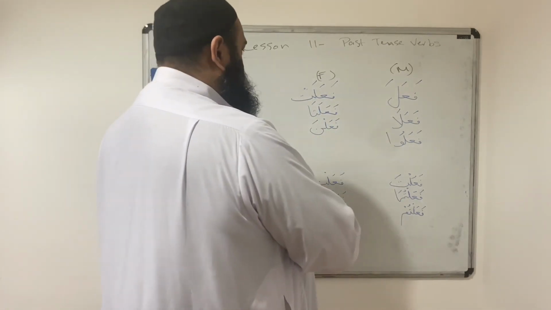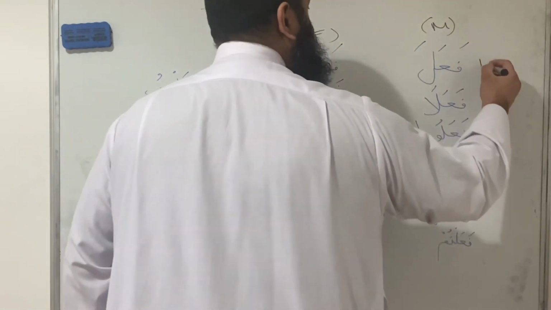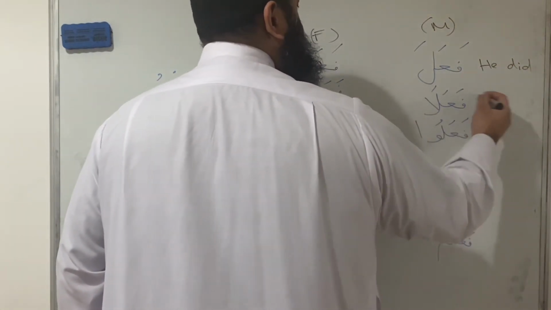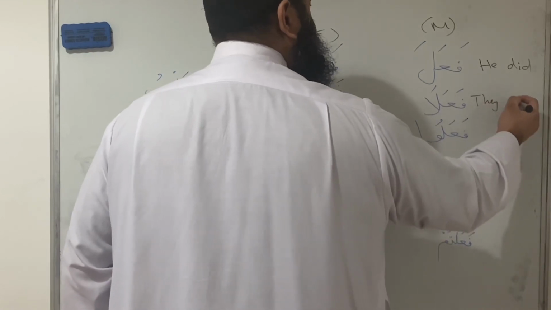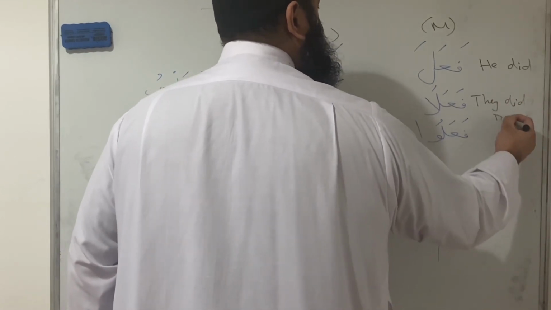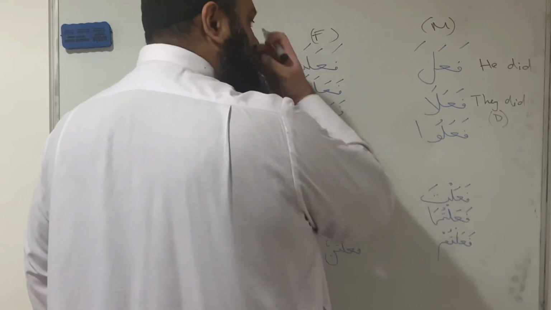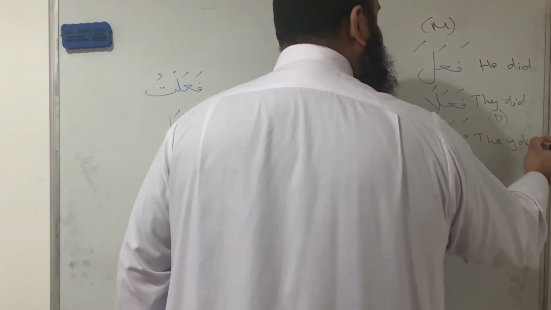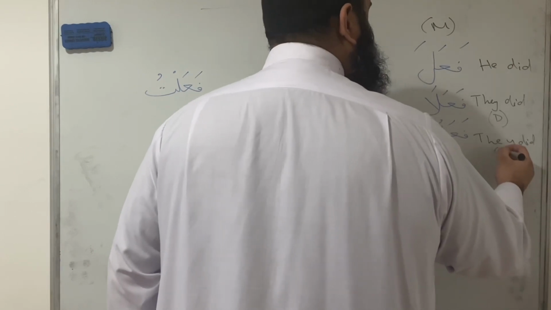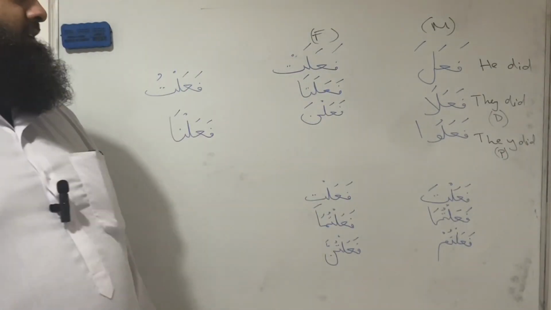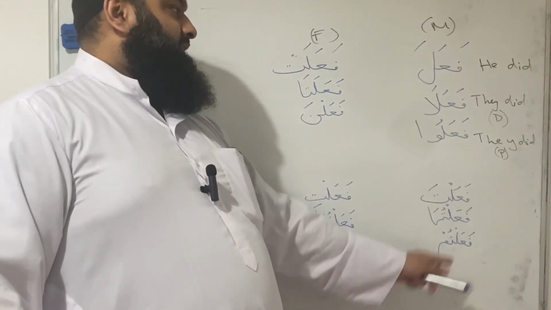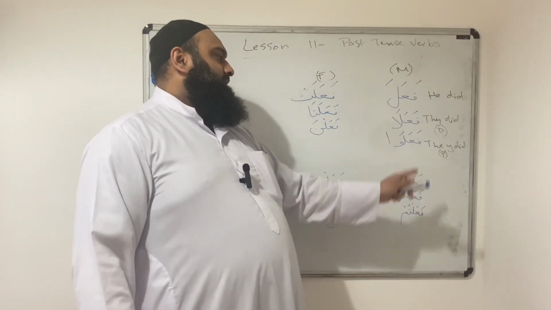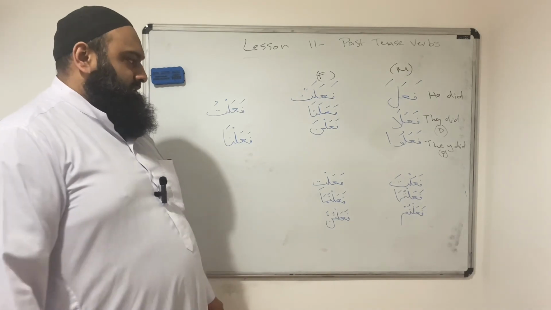This fa'ala means he did. And then fa'ala means they did. Dual. Remember in Arabic we have dual. And then we have they did. Plural. So what's the difference between this? This is all masculine verbs. These are all men who did something. And these are two people did it. And we have fa'alu, that three or more people did it.